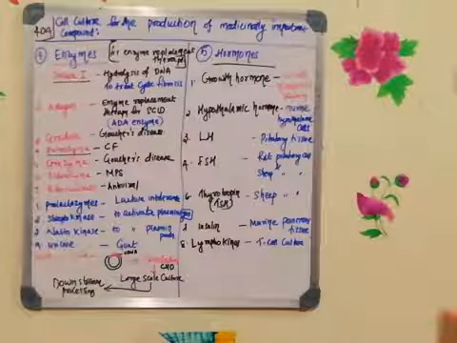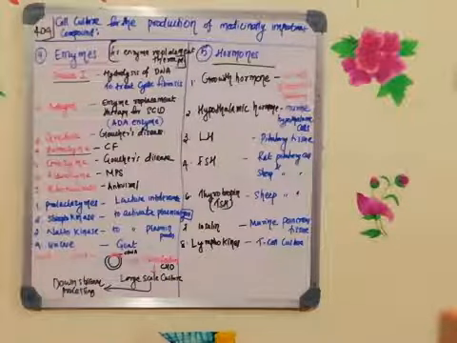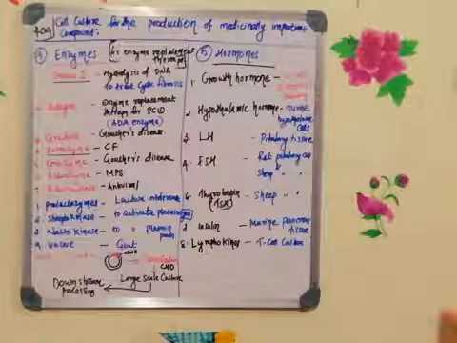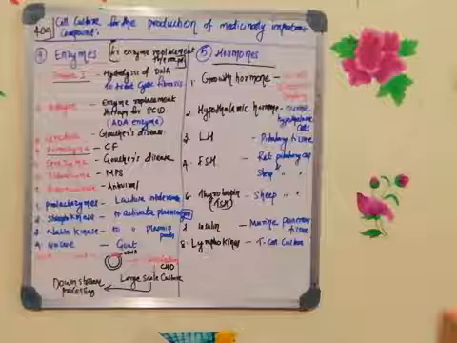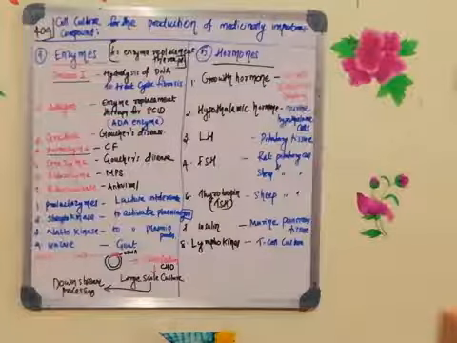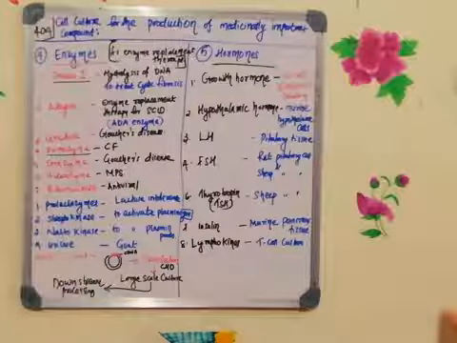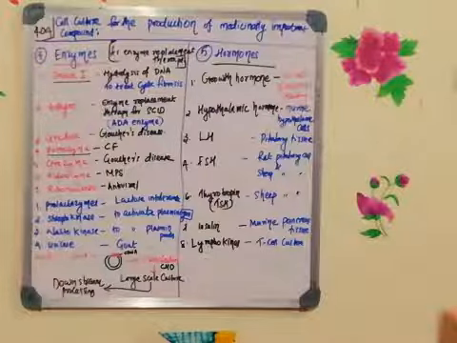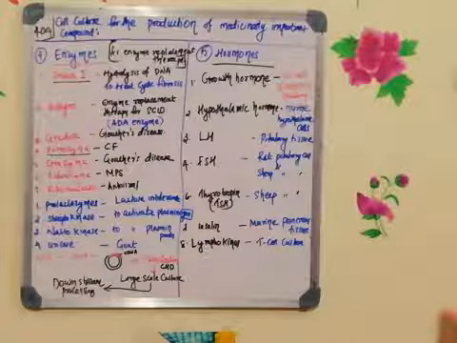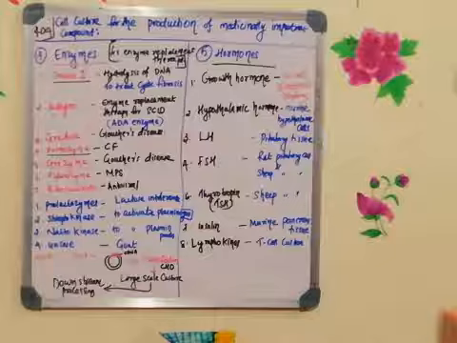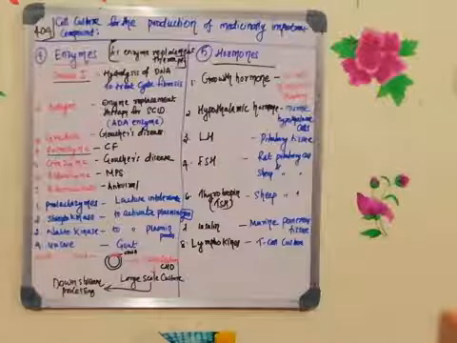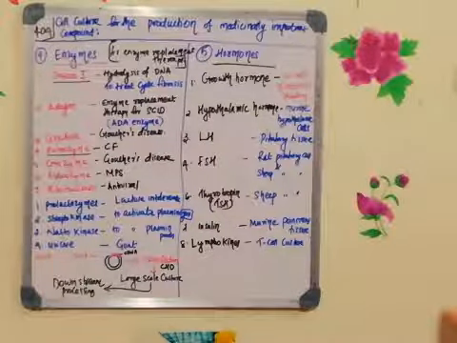You have to make the diagram. As I told you, you have to make a proper neat tabular column and write the name of the hormone, what is the function of this hormone, and how you can produce this hormone by animal cell culture technique. Okay, so that's all about the production of enzymes and production of hormones.